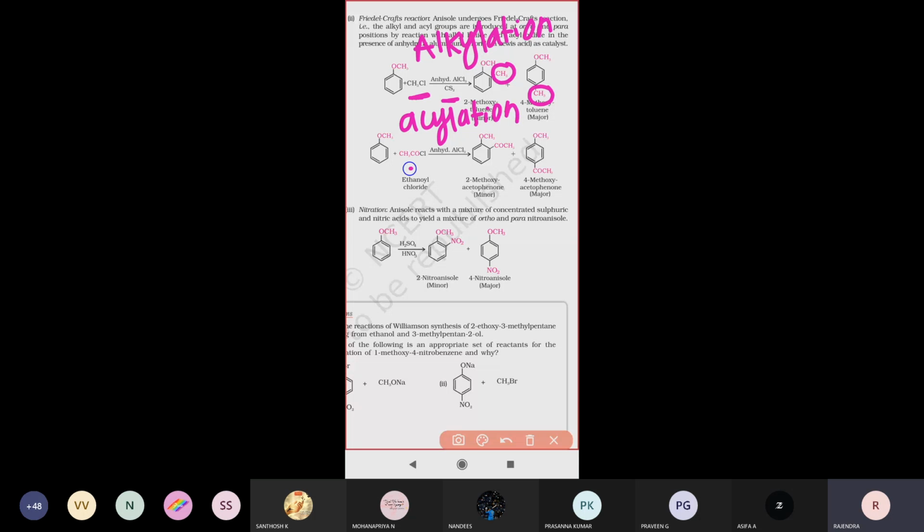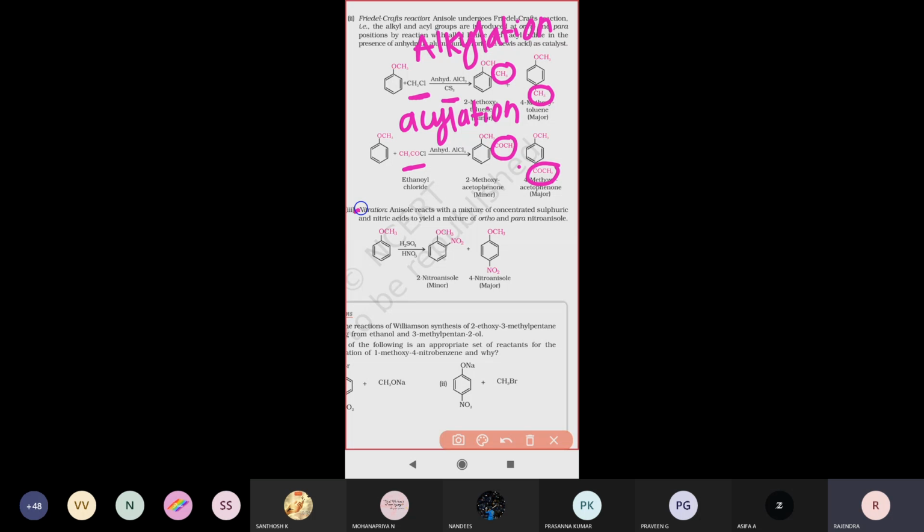When anisole reacts with acetyl chloride, CH3COCl, in the presence of anhydrous aluminum trichloride, one acetyl group is directed at the ortho position and another group at the para position. This reaction is called the Friedel-Crafts acylation reaction.